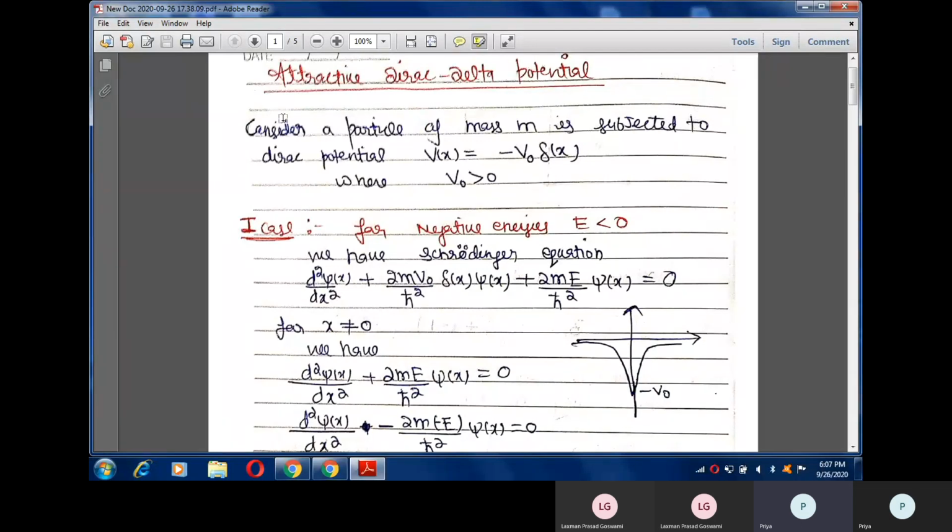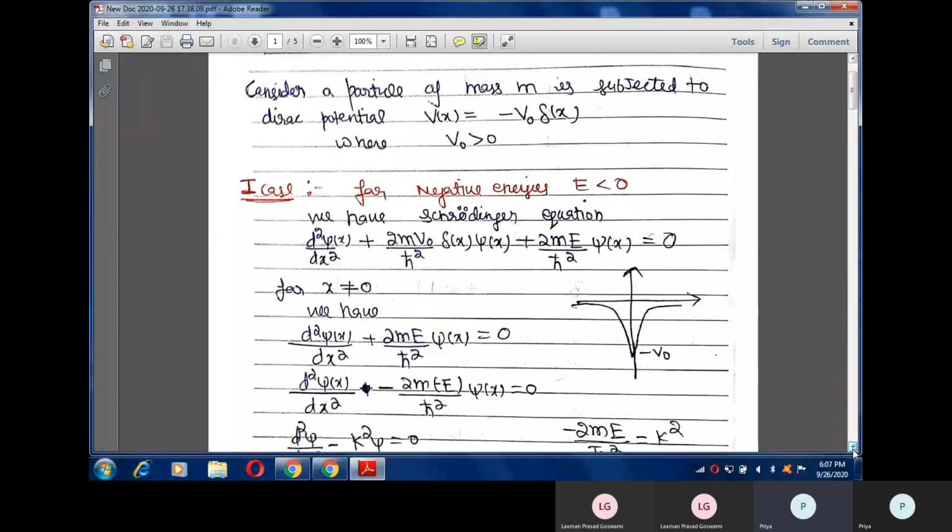Here I consider a particle of mass m subjected to a Dirac delta potential, where the potential V of x is equal to minus V naught times the Dirac delta function of x. So this one is an attractive Dirac delta potential. For a repulsive Dirac delta potential, we will take the sign positive. First we will discuss the case of negative energy.